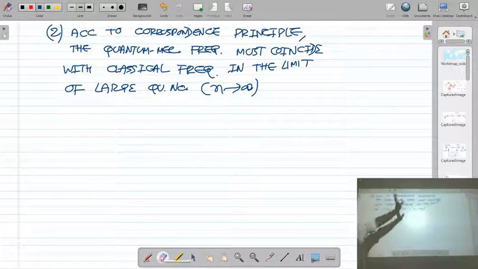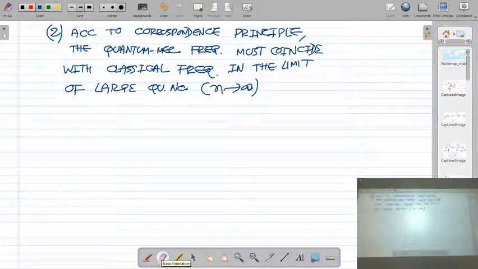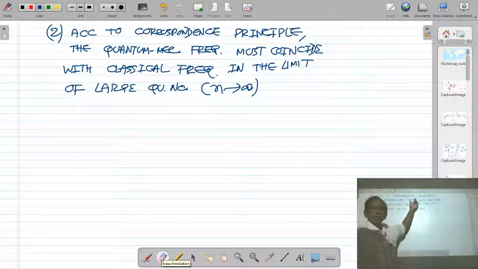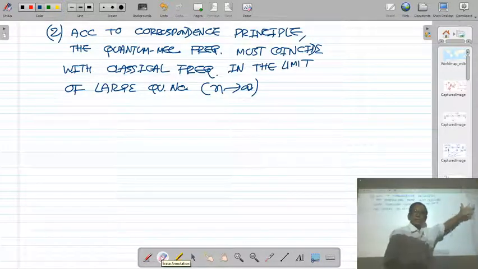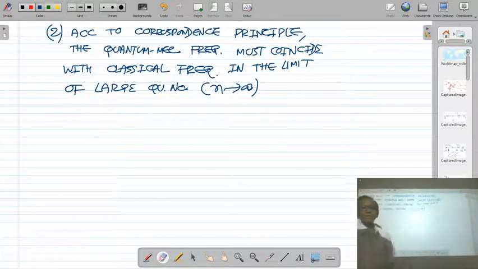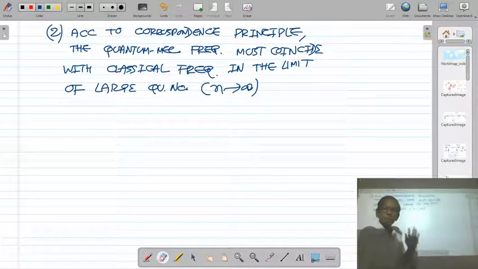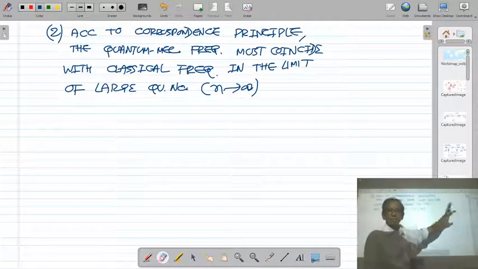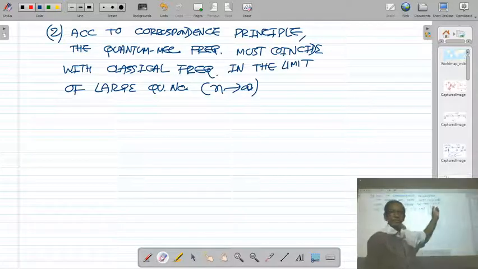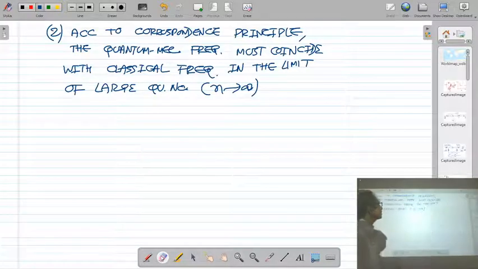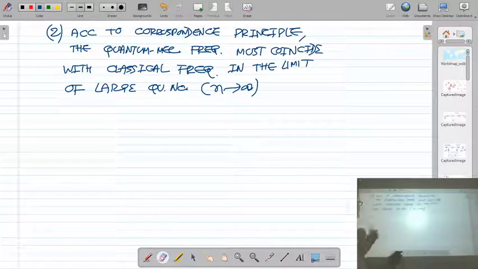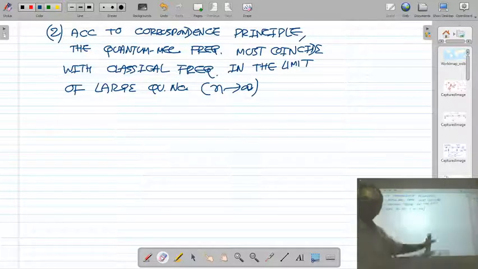So let us apply the correspondence principle to the hydrogen atom, and we prove the quantum mechanical frequency will be equal to the classical frequency of electron only for large quantum number. For small quantum number, quantum frequency and classical frequency are not the same, but only in the limit of large quantum number, the quantum mechanical frequency coincides or becomes equal to the classical frequency of electron.